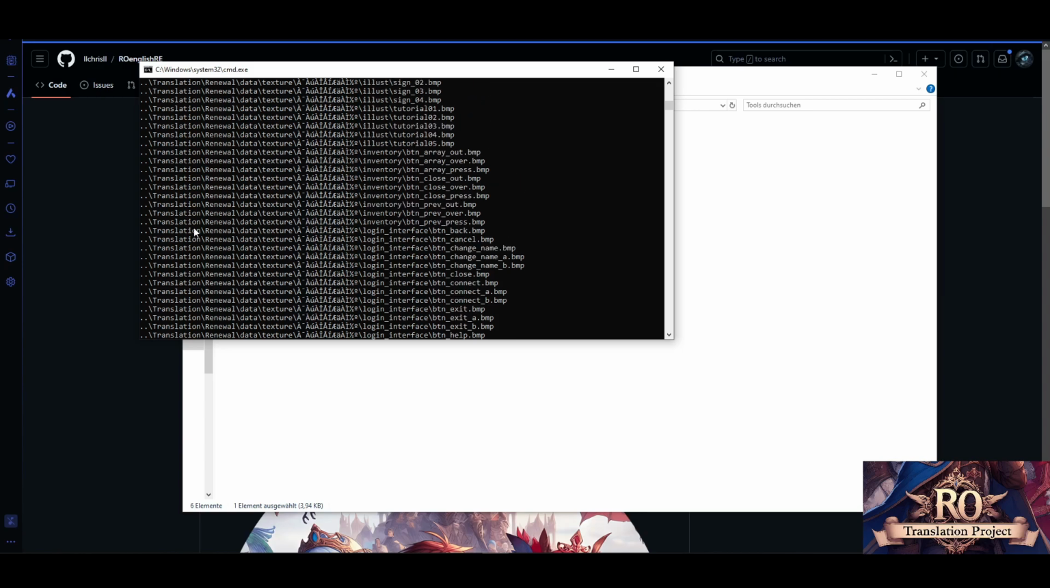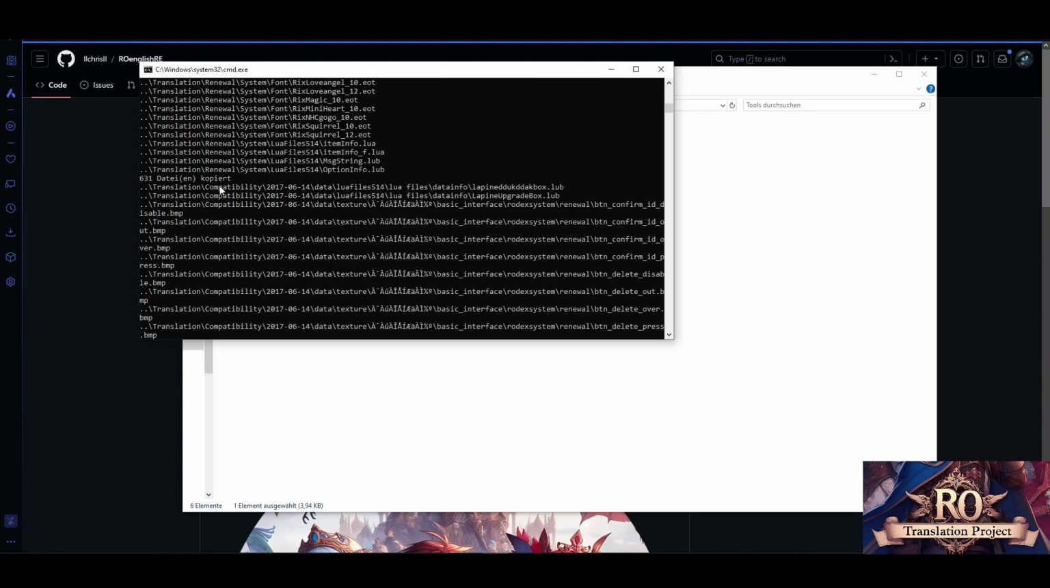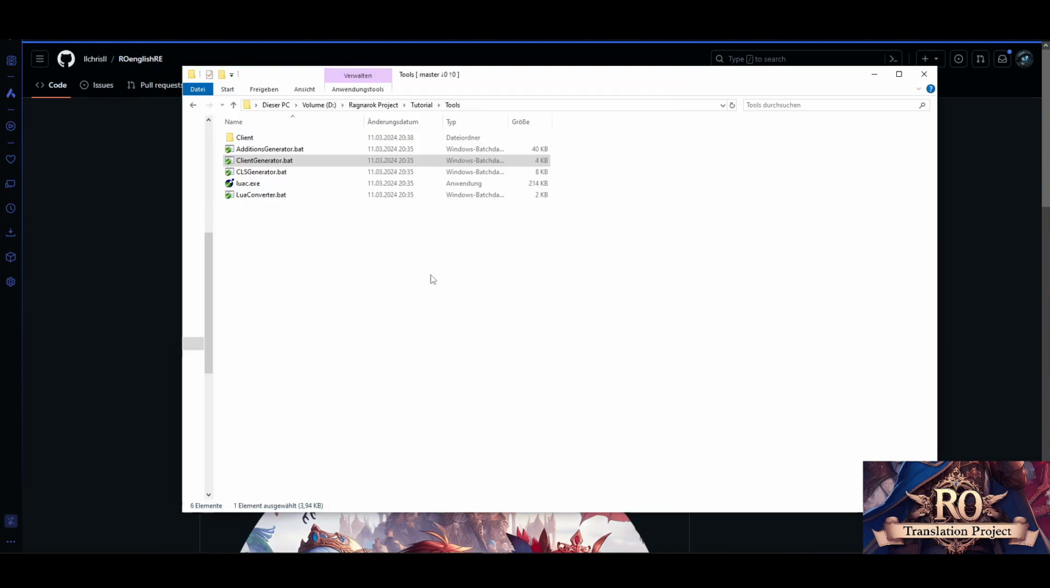So basically renewal is the base folder where the most files are located. Afterwards comes the completive folder, where it only takes files important afterwards for the follow-up clients. So basically that's the easy step.